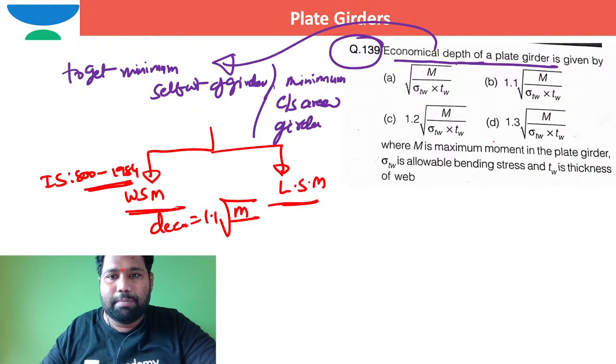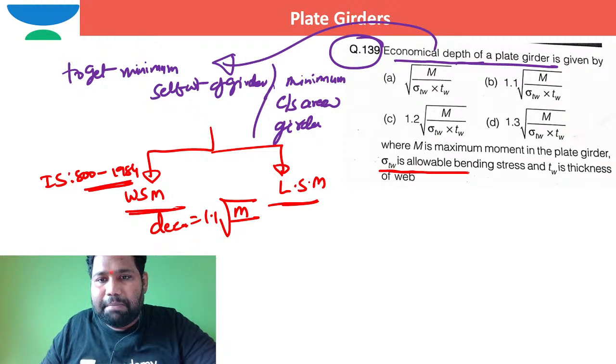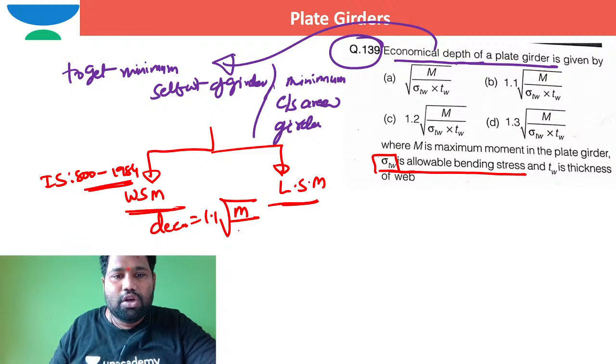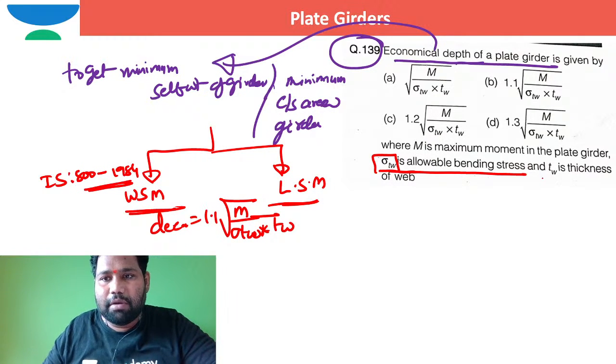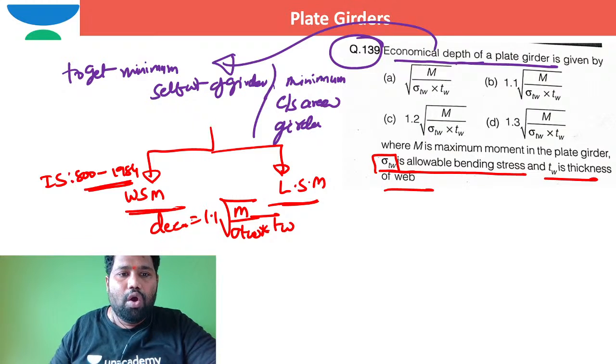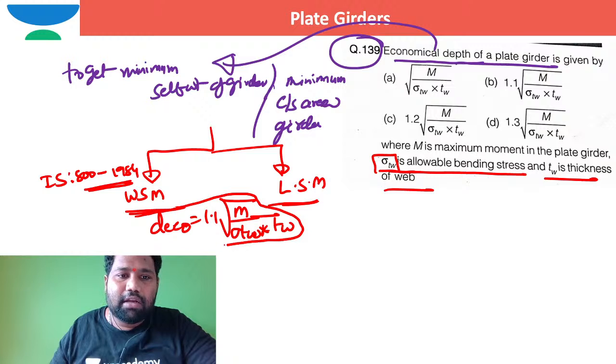Permissible bending stress in tension is given by sigma TW, into TW, where TW is the thickness of the web. This is how we can work out the economical depth of the plate girder as per working stress method, right?